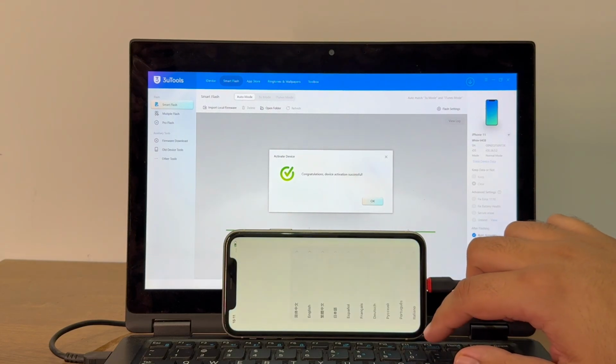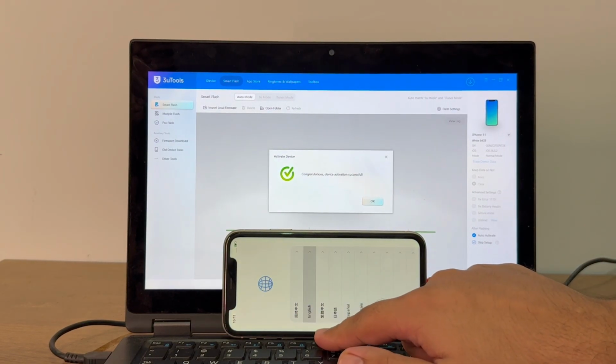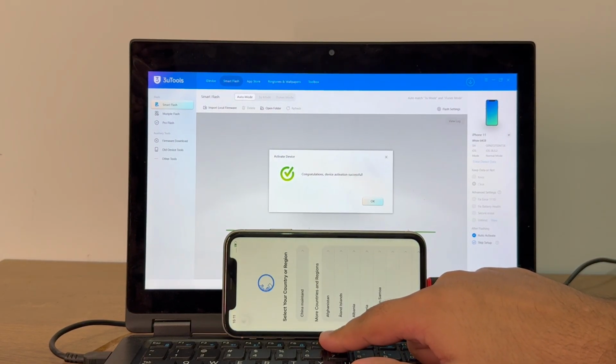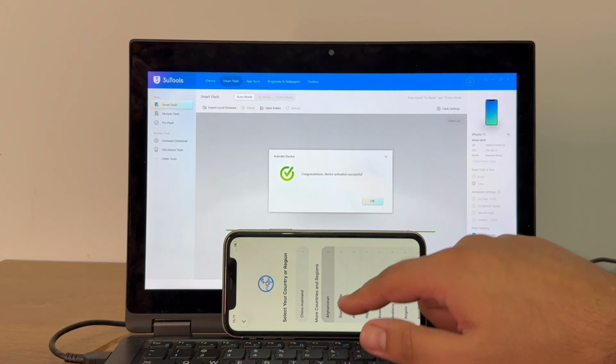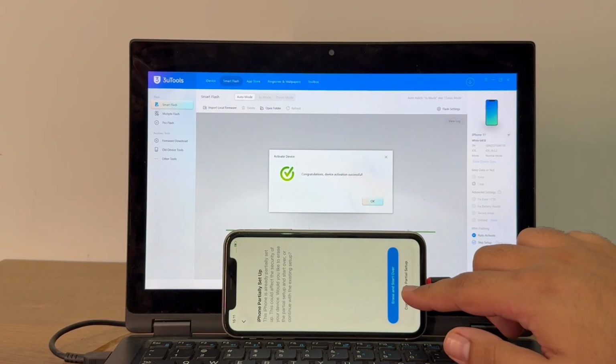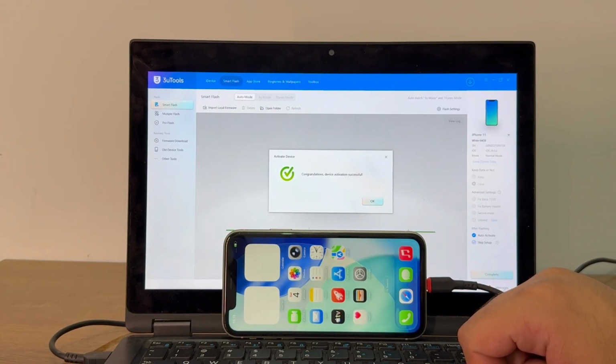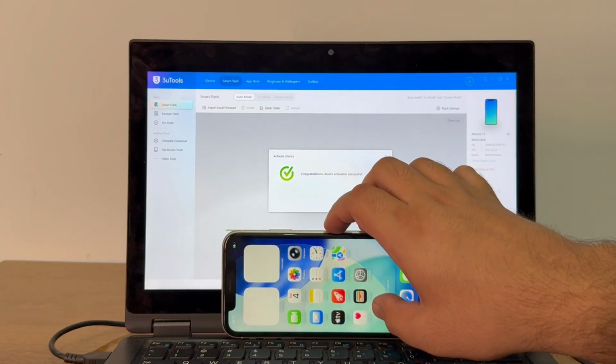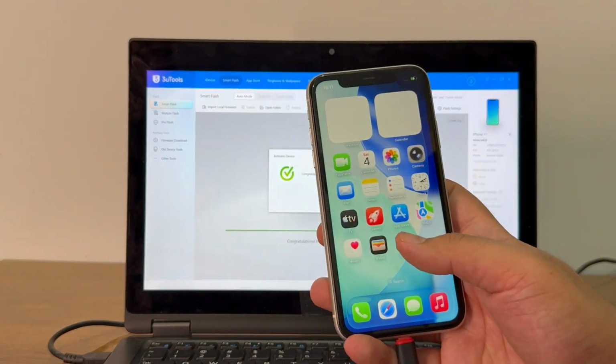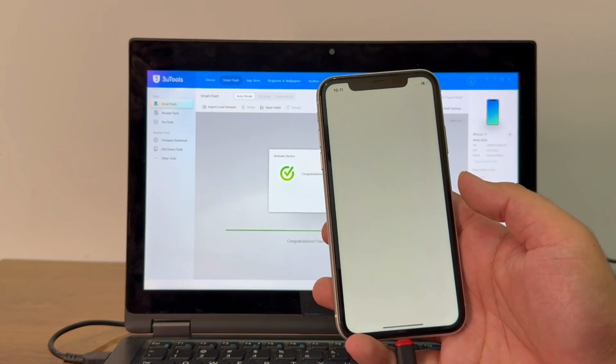Select language, select any country and click on partial setup, and voila, our iPhone 11 on the latest iOS 26.5.2 and iOS 26.6 is unlocked,